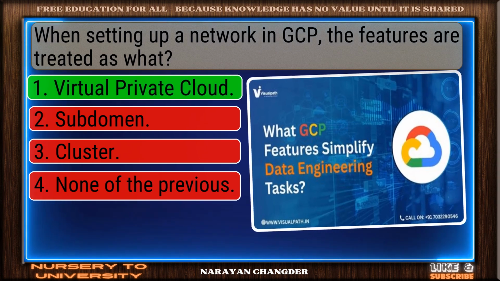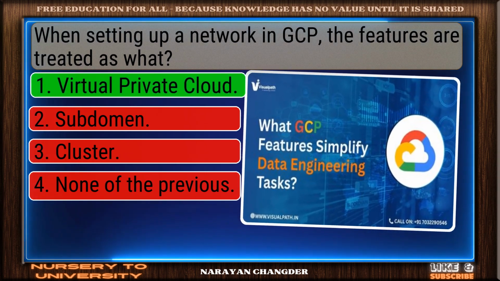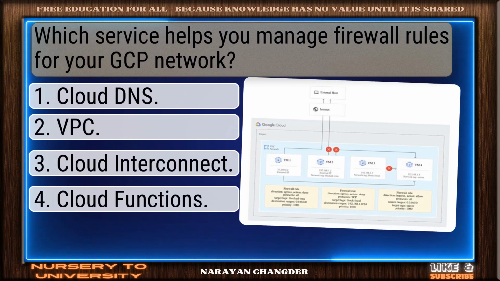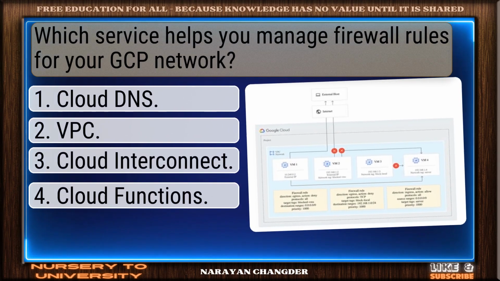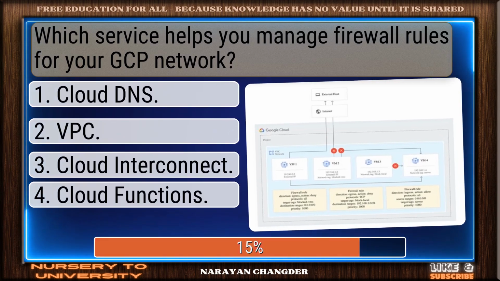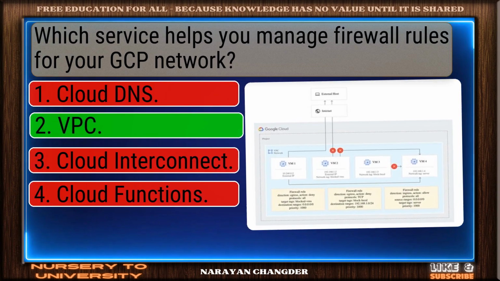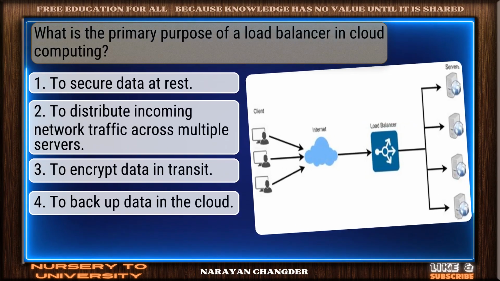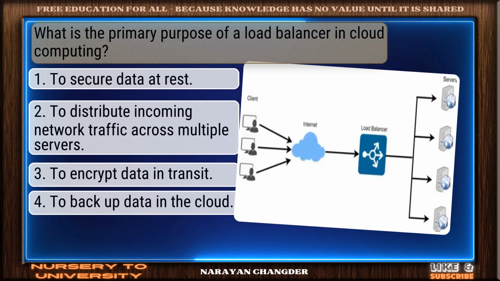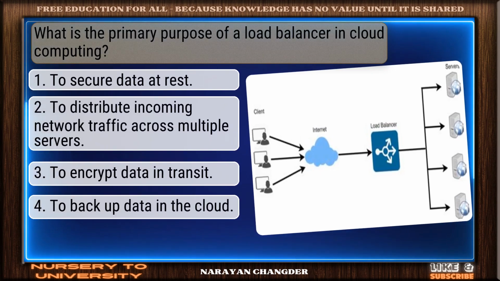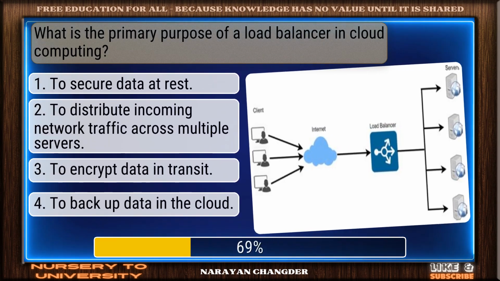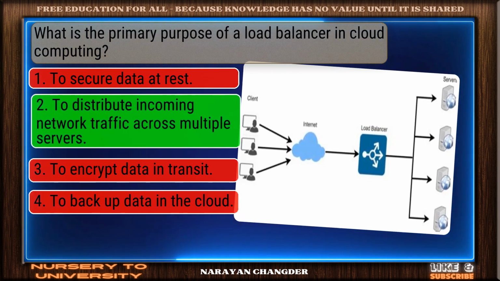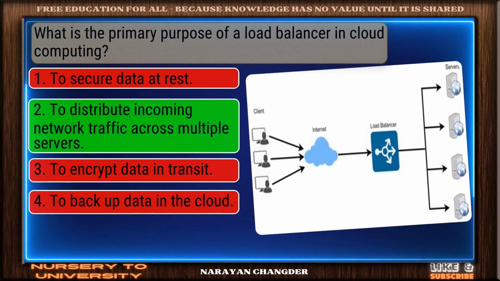Great job. Virtual private cloud is the accurate answer. Question number 47. Which service helps you manage firewall rules for your GCP network? You chose VPC, and it is correct. Question number 48. What is the primary purpose of a load balancer in cloud computing? Perfect. To distribute incoming network traffic across multiple servers is the correct choice.